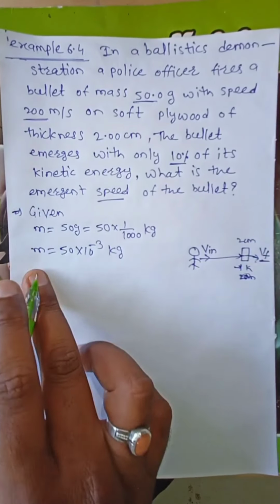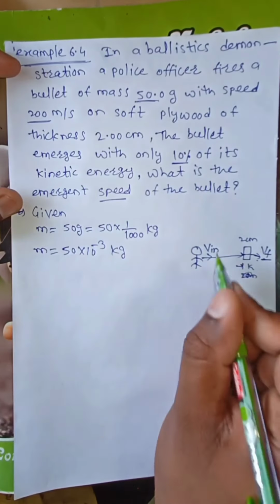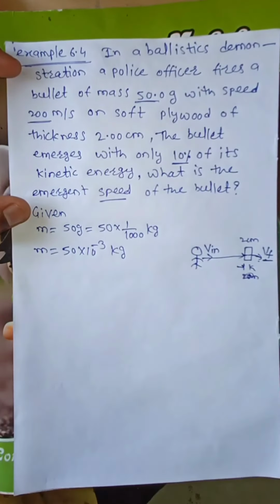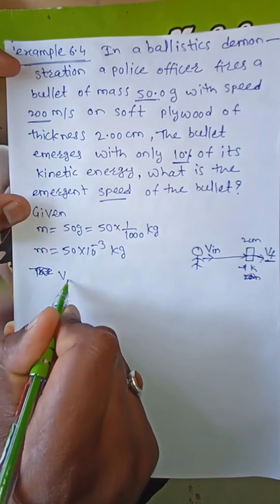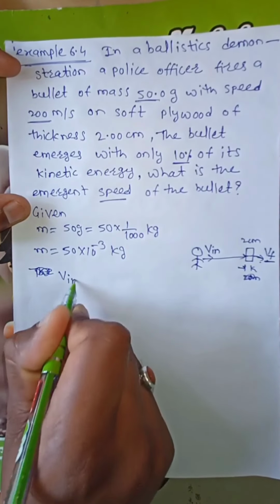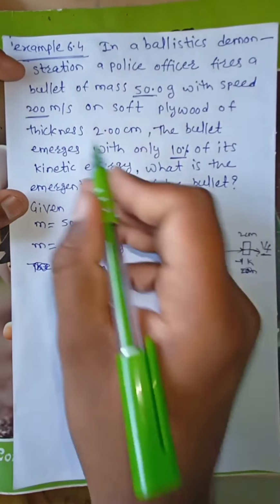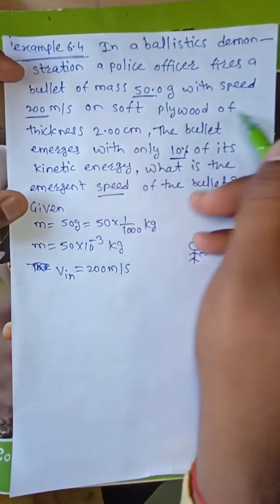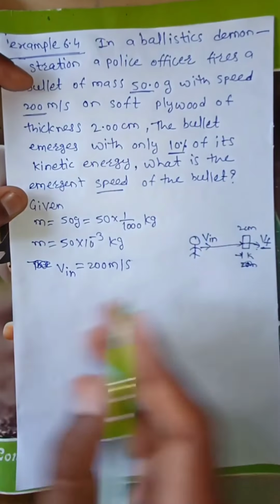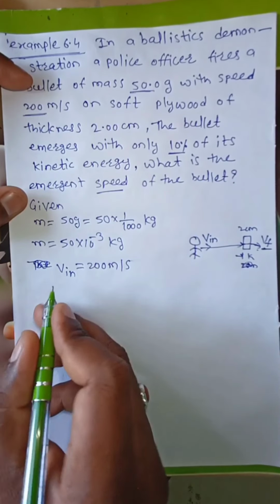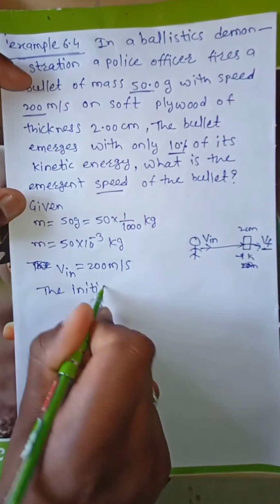The mass of the bullet is 50 into 10 to the power of minus 3 kg, okay, and when the bullet is fired, the initial velocity of the bullet, that is v initial or vi, is equal to 200 meter per second. When it reaches a soft plywood of thickness 2 centimeter, the bullet emerges with 10% of its kinetic energy, means we have some initial kinetic energy, therefore the initial kinetic energy